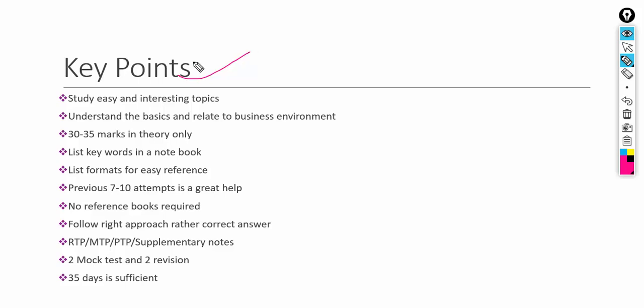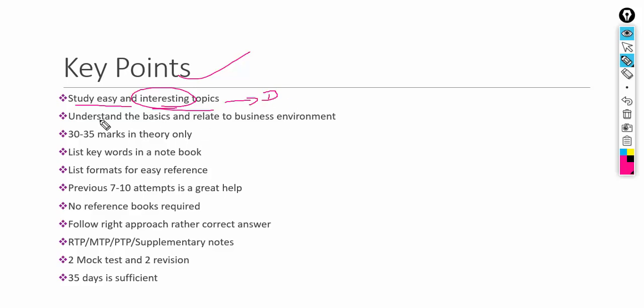In the key point section, which is applicable to Paper 8 Intermediate, cost accounting, you need to remember to start with the easy and interesting topics. Because with cost accounting, some people say it is confusing, I don't like it. But it's not about your liking. You should attempt the paper without missing anything. That is what the course is designed for. So start with the easy topics and keep moving towards the interesting topics, followed by the difficult topics.